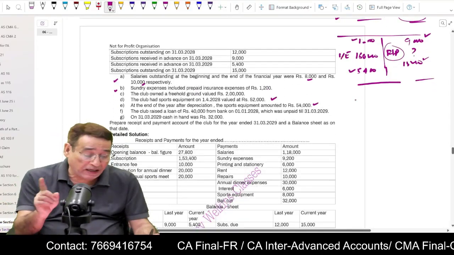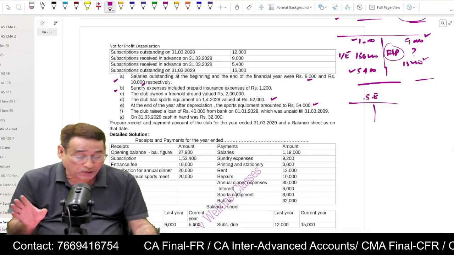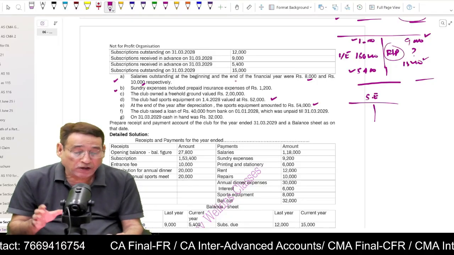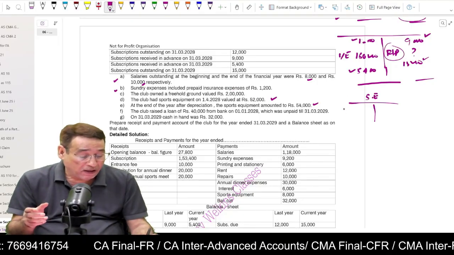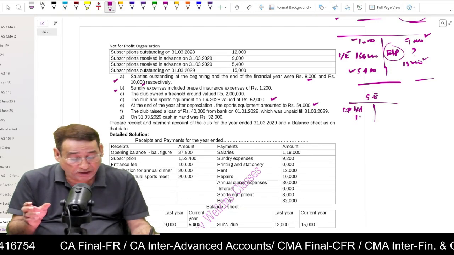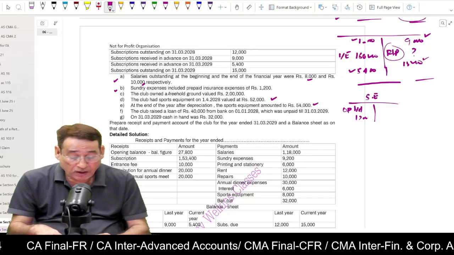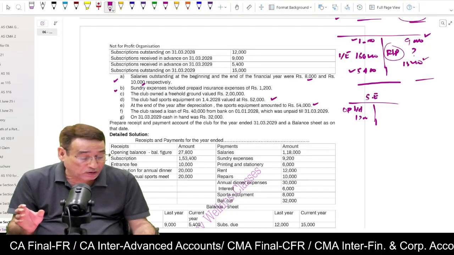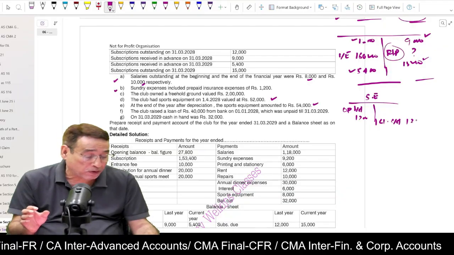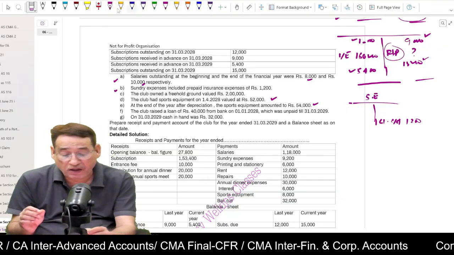So if an item carries some information, you must prepare its account. For example, sundry expenses. It is given that it includes prepaid expenses. Now, prepaid expenses, you must write because it is an asset. So opening balance, you must write 1,200. Is it clear to you? So, sundry expenses include, actually it is closing balance. So closing balance of prepaid expenses will be written over here, 1,200. It is closing balance, not opening balance. Is it clear to you or not?